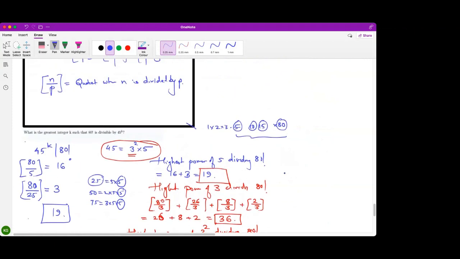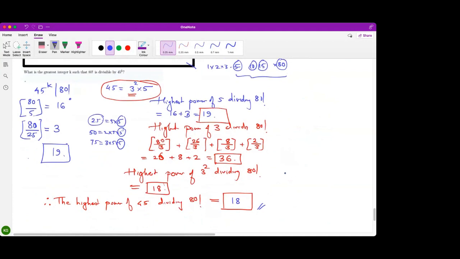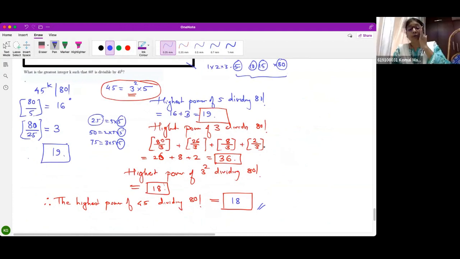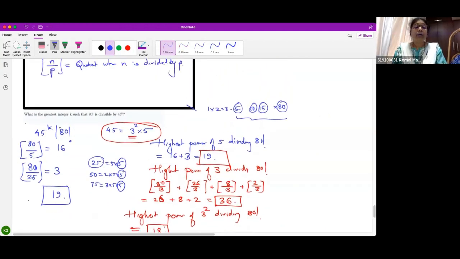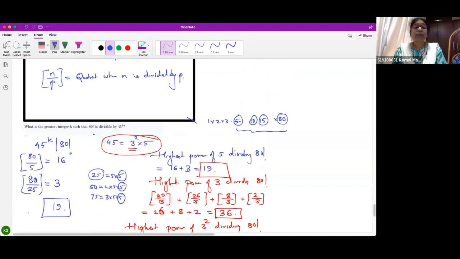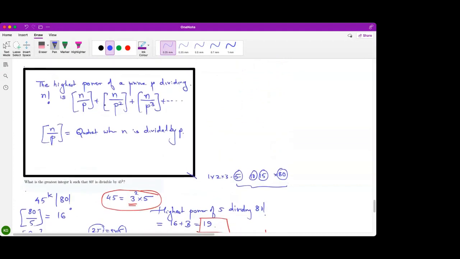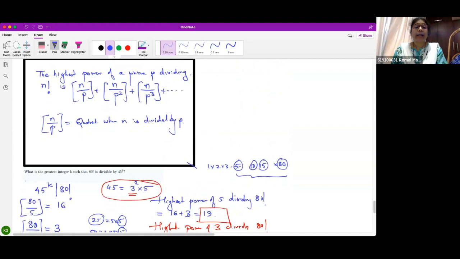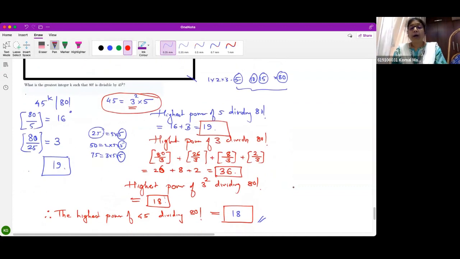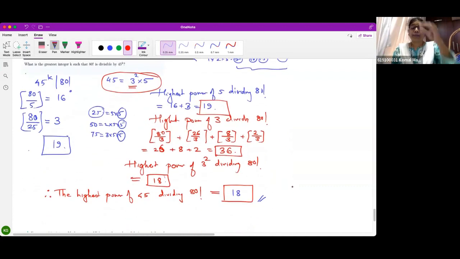Ma'am, basically to apply this formula, we just do 80 divided by 3 and then the quotient we divide by 3 again. Yes. By the prime. And now remember, you can apply this formula only for primes. Beta? You can't directly do it for 45. You have to apply it only for primes.